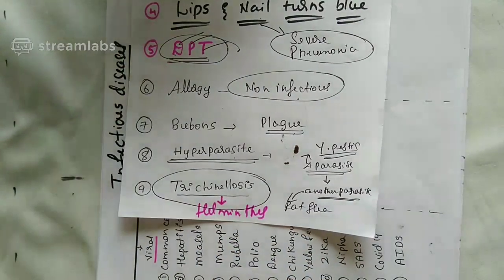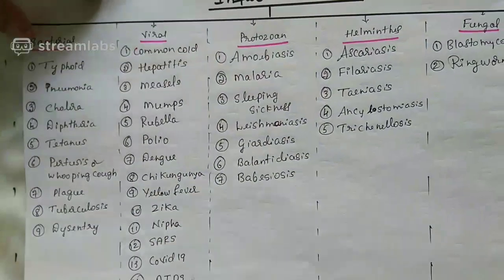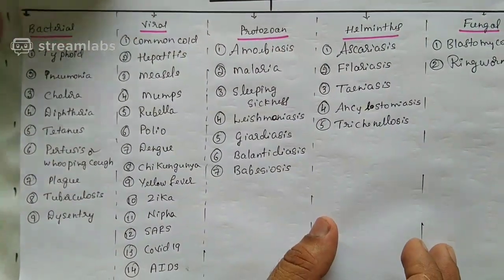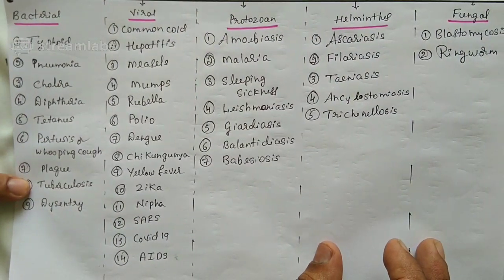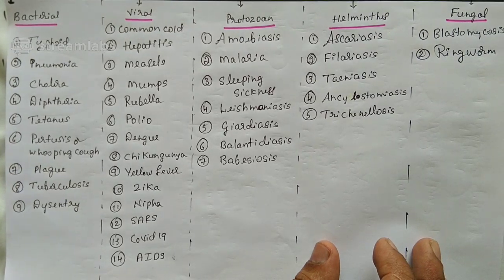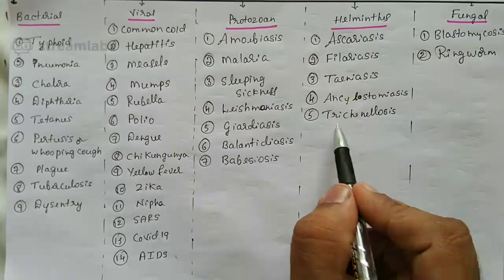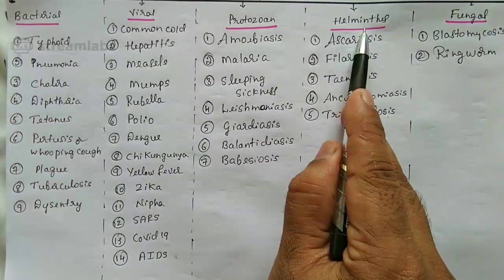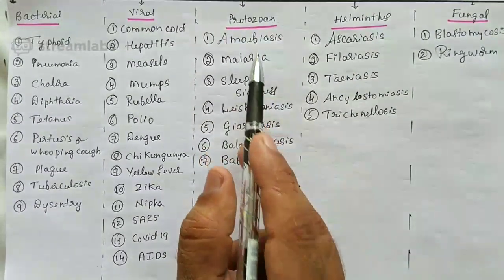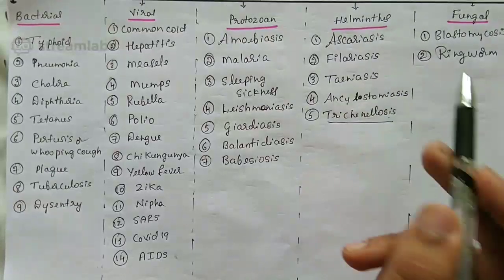That means I have to look into yesterday's big flow chart which we had written regarding the different types of diseases. Please see that once again. When you see this flow chart, we will find trichinellosis under the helminth diseases. Yesterday I had also written it under the protozoan diseases. Please remember, trichinellosis is the helminth disease.